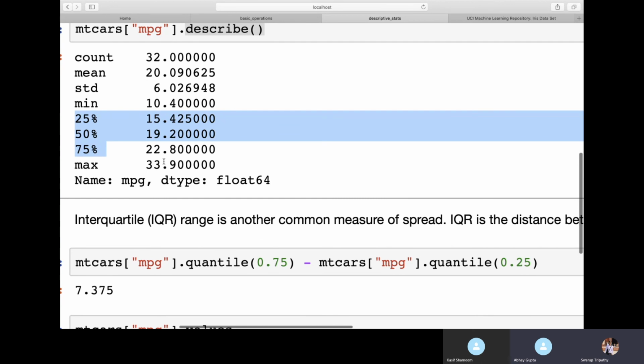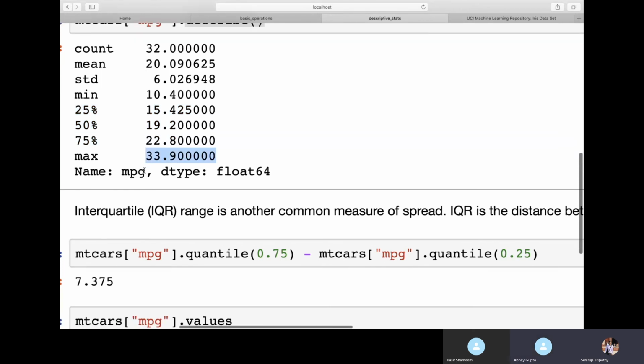If you take the group of data, 25th to 75th is where we have a very good group or cluster, and there is a very big gap from the 75th to the 100th percentile. There is a big gap as compared to the 25th to 0th percentile. So that's why this 33 is nothing but an outlier. Now to visualize that, we can plot this box plot.